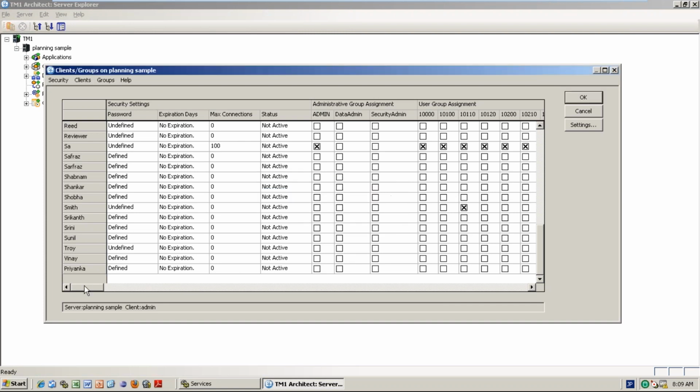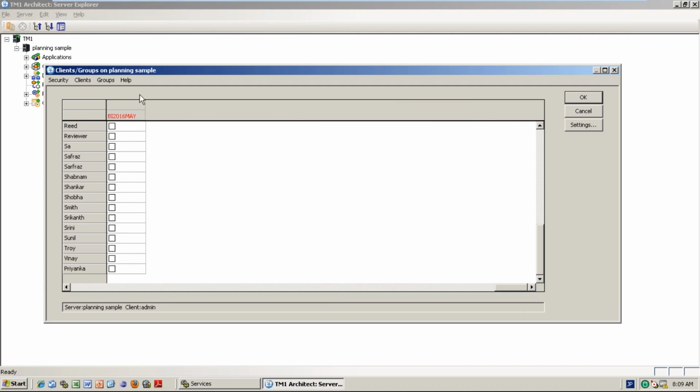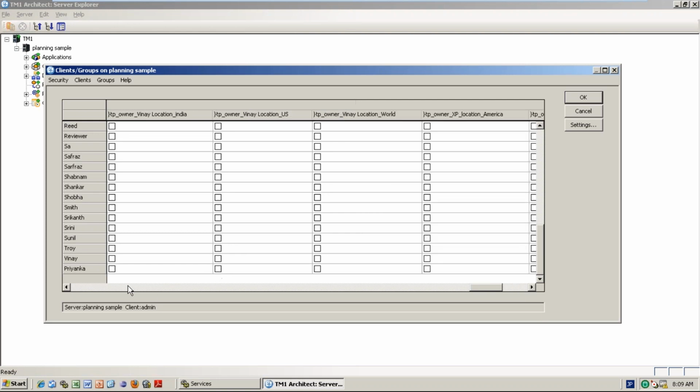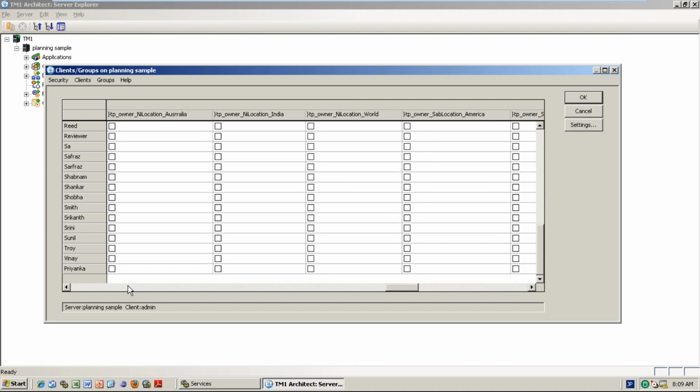It will come last, right? Because this is the first time created. So you just assign Priyanka to this group. If you want to assign Priyanka to this group, you can put a tick box. But I want to assign to the BA group. Done, so the group is created.